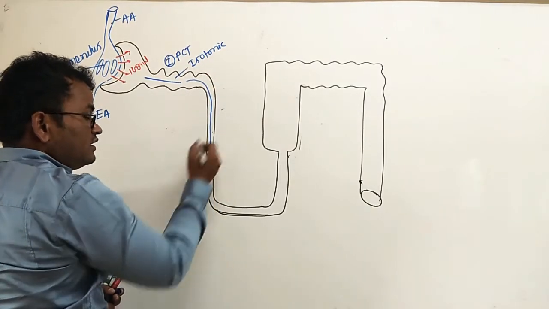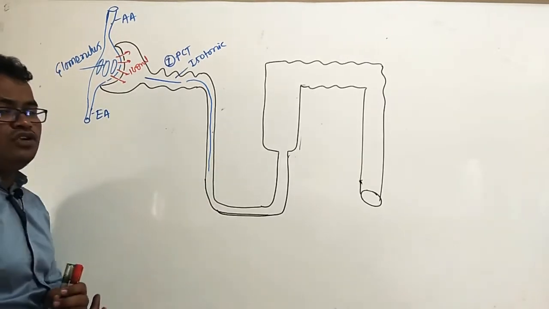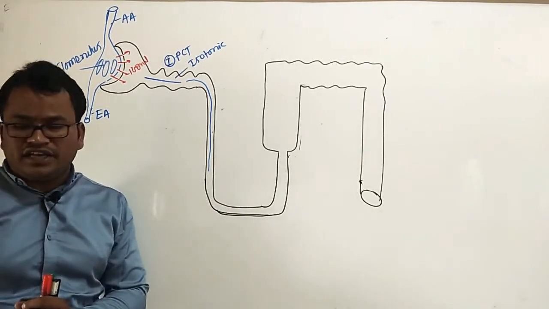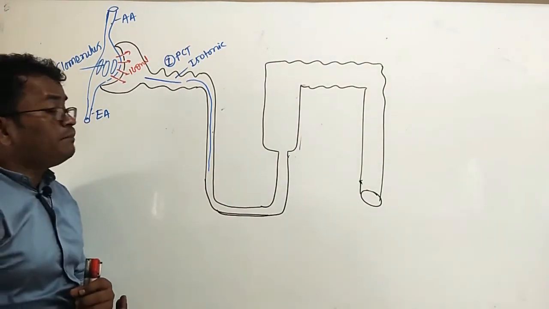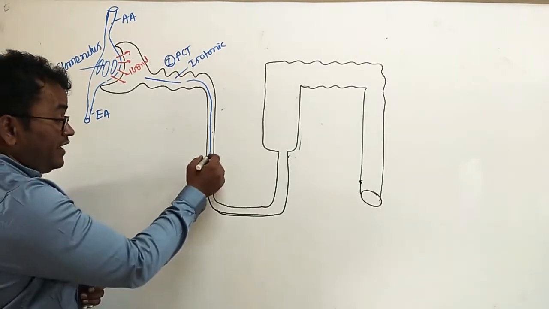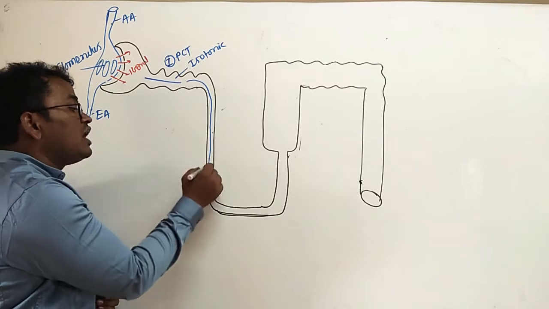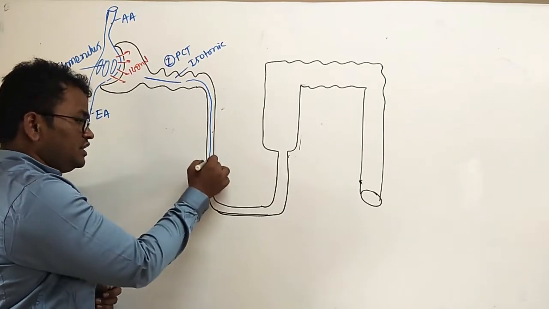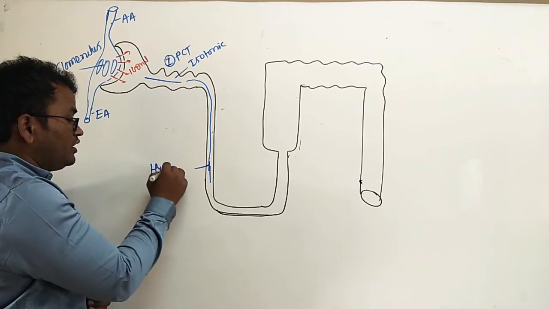This descending limb is permeable to water but impermeable to salts. Hence, in this descending limb, the filtrate is hypertonic.